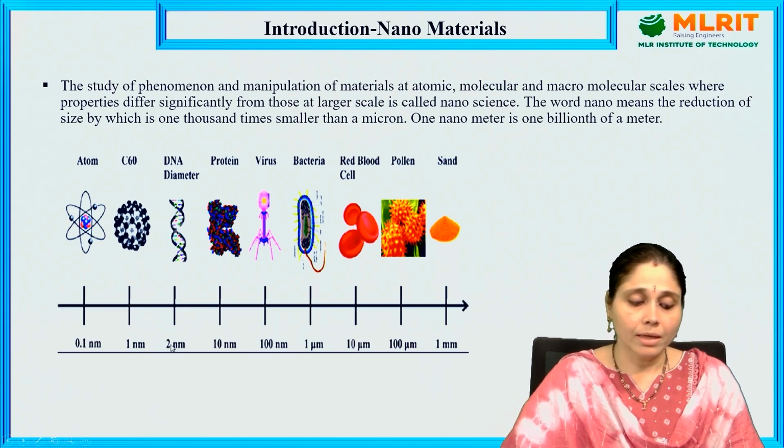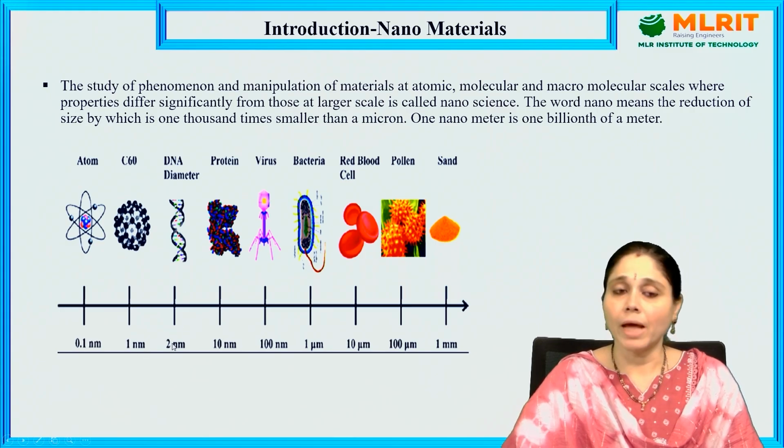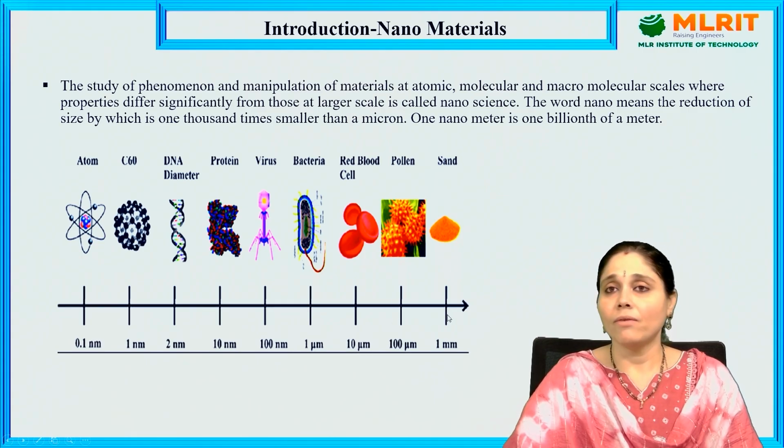DNA diameter is 2 nanometers. Protein diameter is 10 nanometers. Virus is about 100 nanometers. Bacteria are 1 micrometer, so bacteria cannot be seen with the naked eye but can be seen through a microscope. Red blood cells are 10 micrometers, pollen 100 micrometers, sand 1 millimeter.